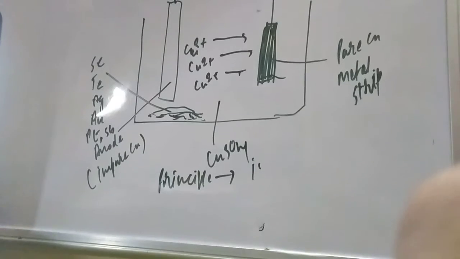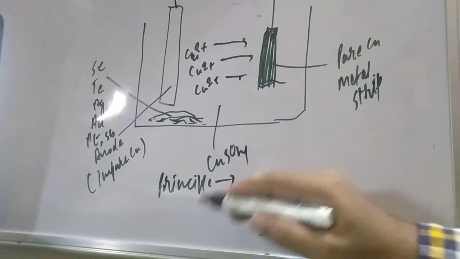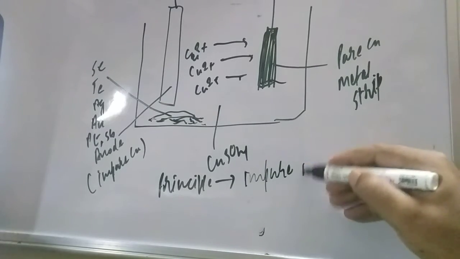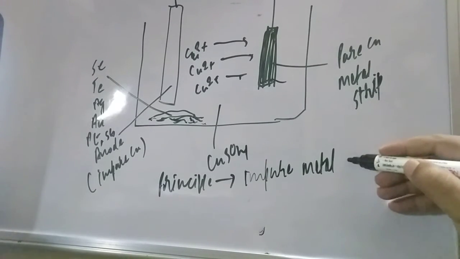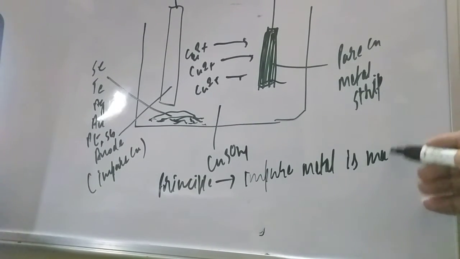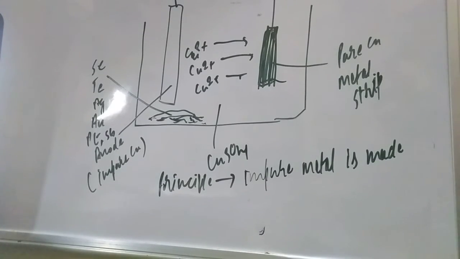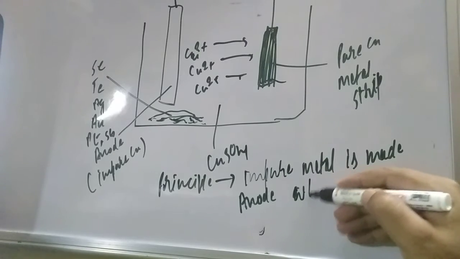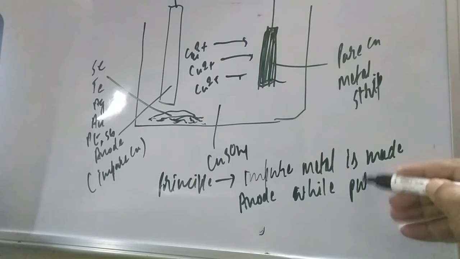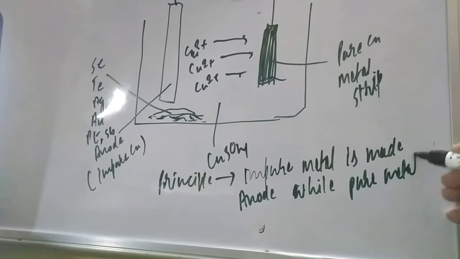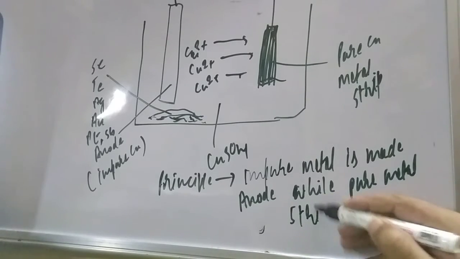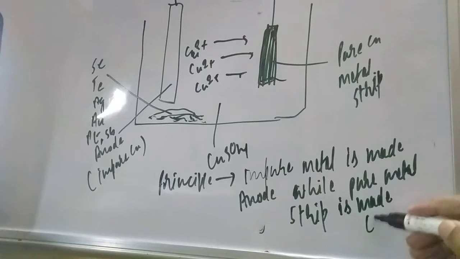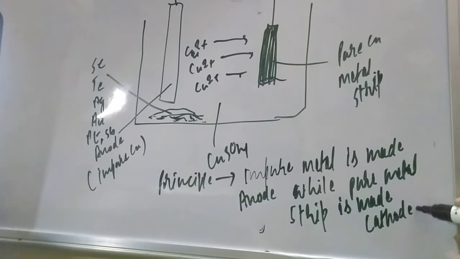I was explaining the principle, student. The principle is that impure metal is made the anode, while a pure metal strip is made the cathode. So this is our answer.